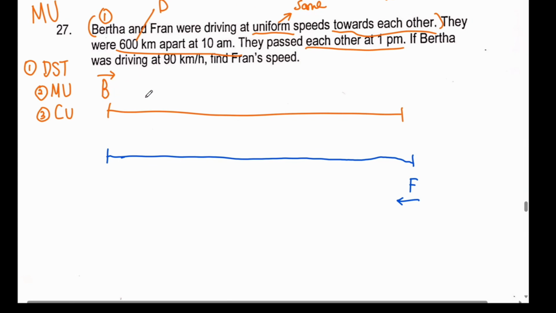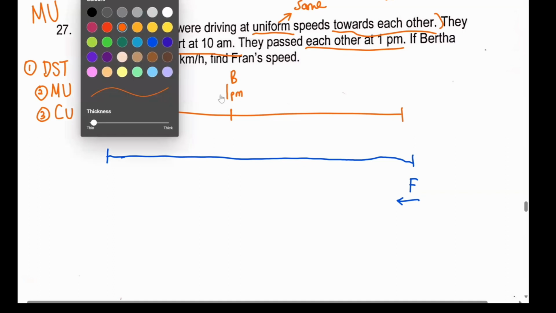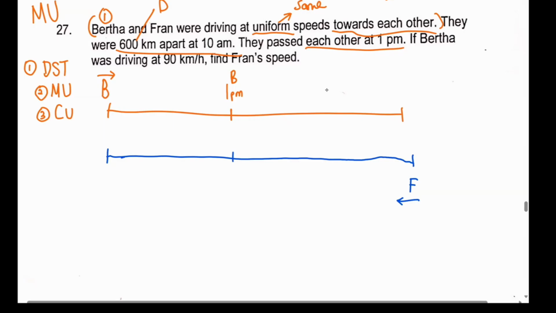So that means Bertha has to travel until 1 p.m. Follow my cursor. Let's imagine this is 1 p.m. I don't know when exactly it's 1 p.m., so what I'm doing is just an estimation. So this is 1 p.m. and Bertha is over here. Where do you think Frank is? Frank is over here as well. You agree so far? So this is 1 p.m. and this is where Frank is. So they pass each other at this particular timing. Make sense?